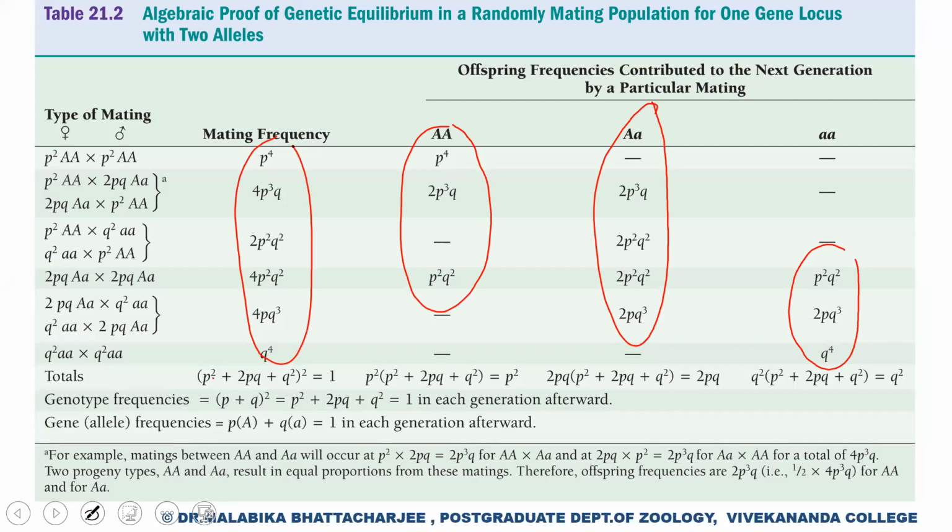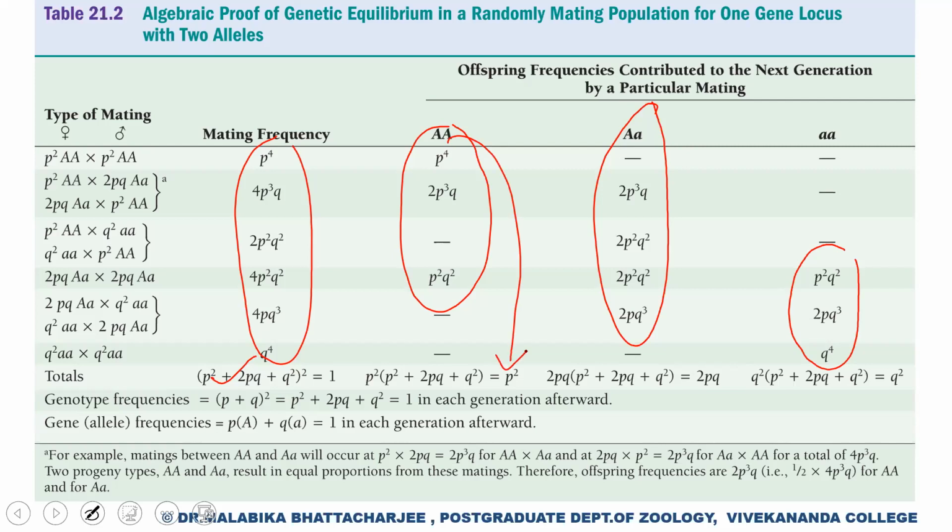So it's proved that p square plus 2pq plus q square is equal to 1. When we add up these genotypic frequencies, again, simply take out p square, you are getting this value, p square plus 2pq plus q square, we know that is 1. So the capital A is actually nothing but p square.